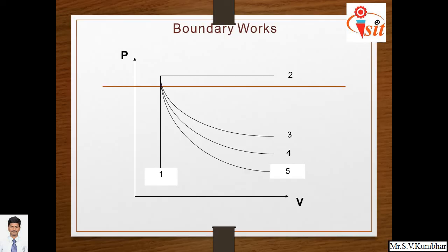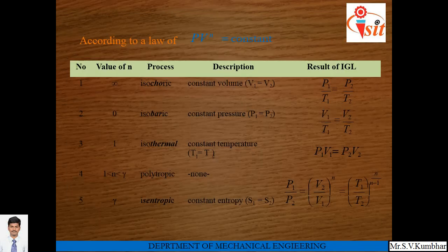So a few processes are shown here on the PV diagram. According to the law PV raised to n is equal to constant, that is a polytropic process. If the index n is equal to infinity, it is an isochoric process, as volume is constant, V1 is equal to V2, and we can write the characteristic gas equation as P1 upon T1 is equal to P2 upon T2. If index n is equal to 0, then the process will be isobaric, as it is a constant pressure process. P1 is equal to P2, and the characteristic gas equation can be modified as V1 upon T1 is equal to V2 upon T2.